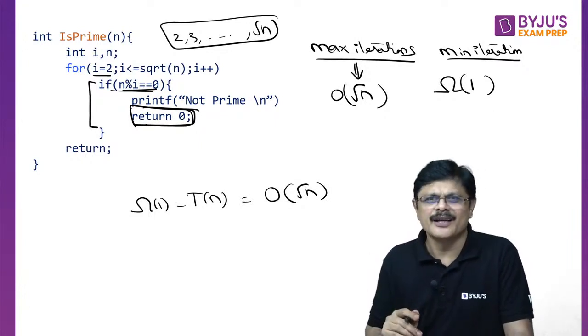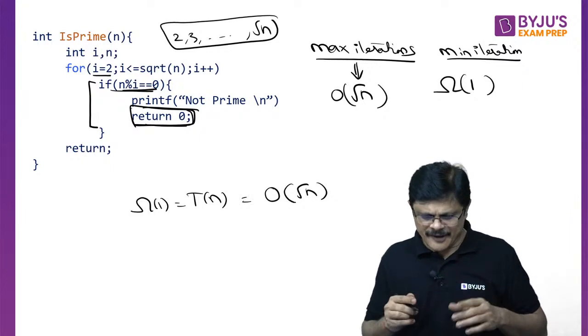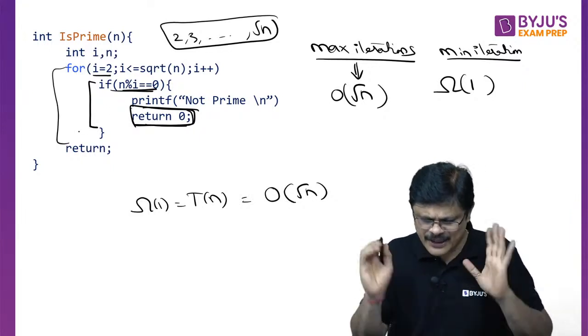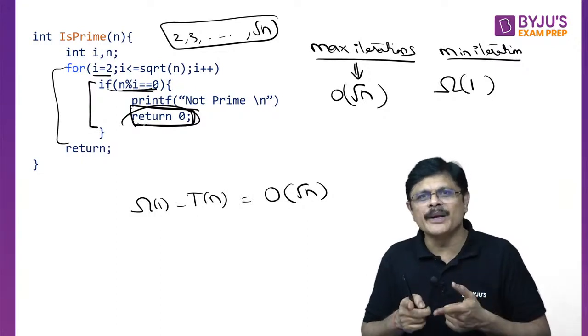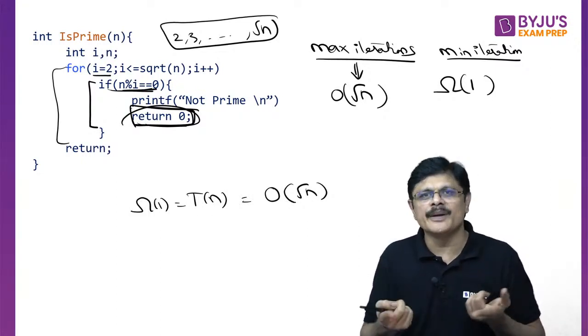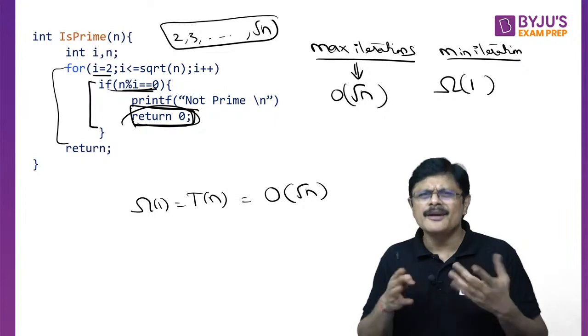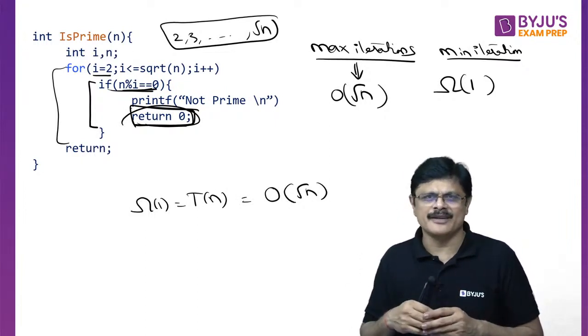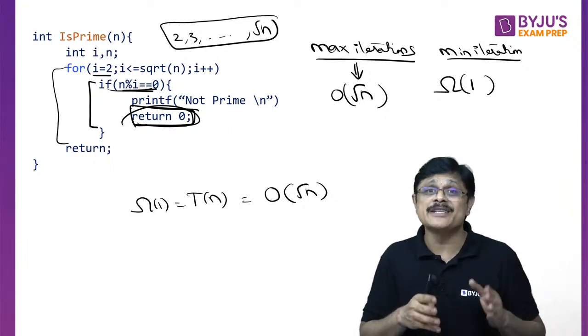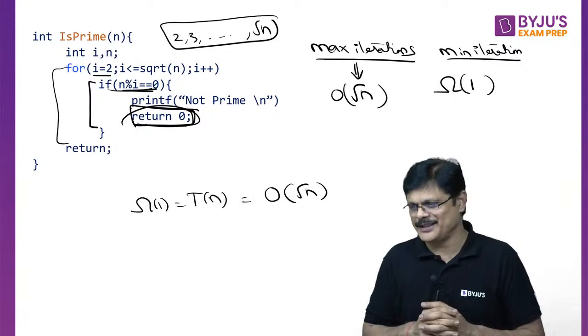Nothing more than that. This problem is only about identifying the maximum number of times it iterates, root n times. Minimum, if you enter this loop, it is gone. So minimum 1 time also it may happen. So the minimum is constant. Generally the minimum is constant. You can write theta 1 or big omega of 1, my dear friends. Because it is the lower bound, the minimum, you have to write big omega of 1. Is that clear?